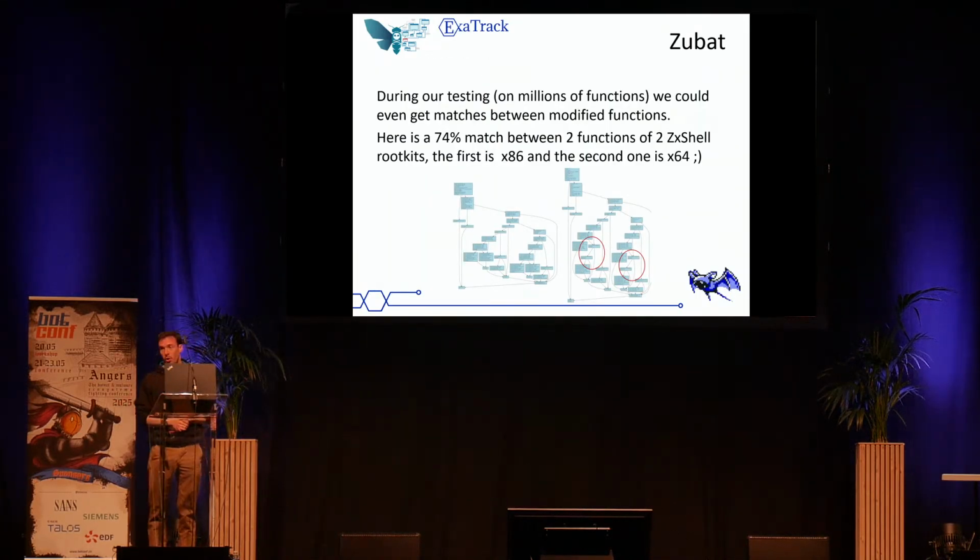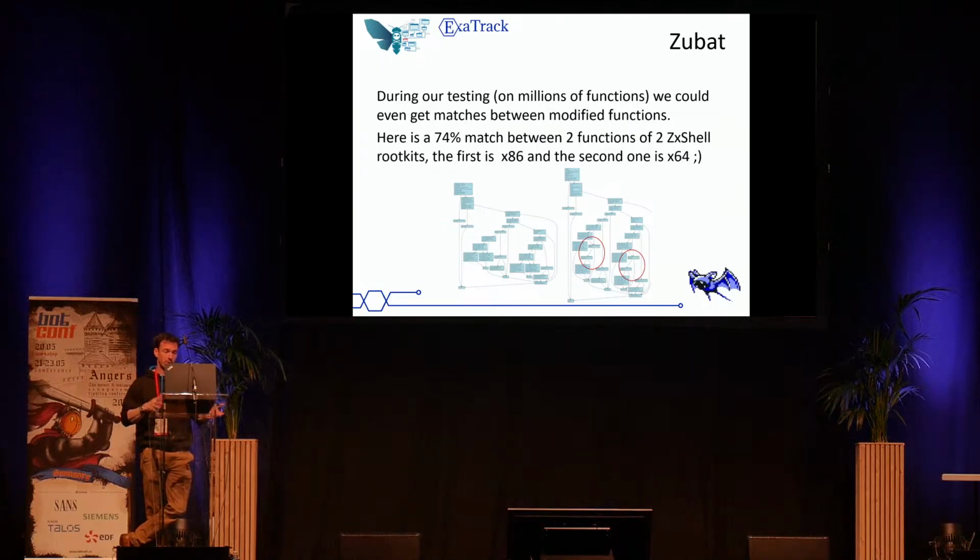One example of our tests: we have some millions of functions indexed. We found this function. We see that 4 blocks have been added, and we have a match of 74% between those two functions. These are true functions of the shell.